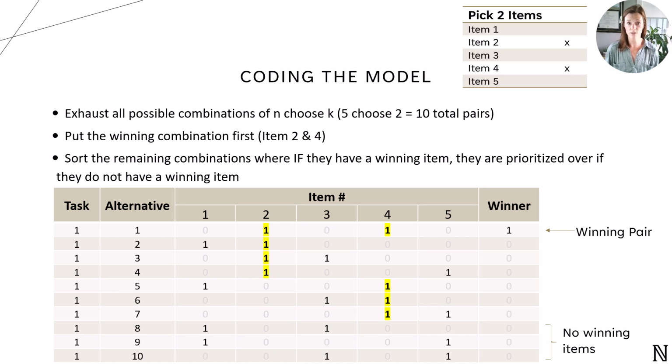Our first step is to exhaust all the possible combinations of N choose K. So here, 5 items choose 2 equals 10 total pairs, if we're thinking MaxDiff CBC designs. We want to put the winning combination first, for no other reason than this will make sense later. And then we'll sort the remaining pairs by if they have a winning item included in them or not. And again, for no other reason than you'll understand later. So you see the first 4 alternatives include the winning item number 2, and the next 3 alternatives include the winning item number 4. And the last 3 alternatives do not include either item 2 or item 4.